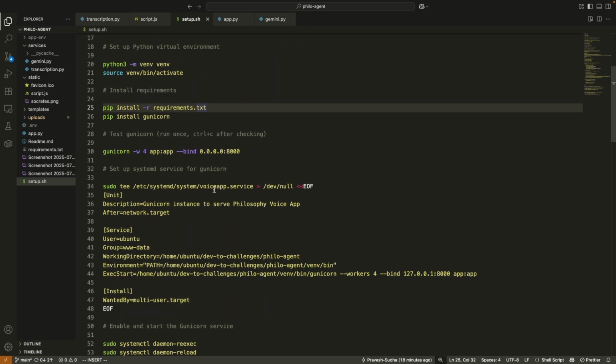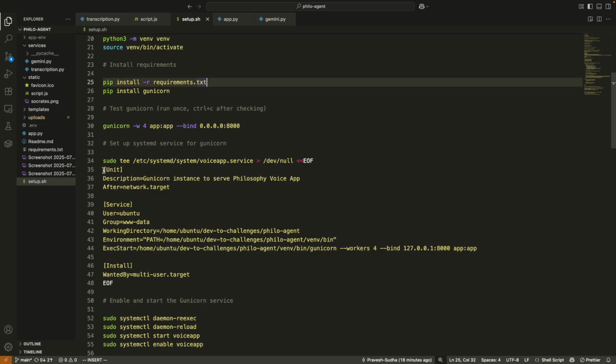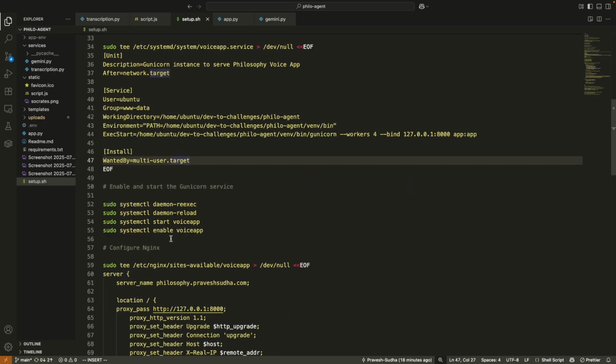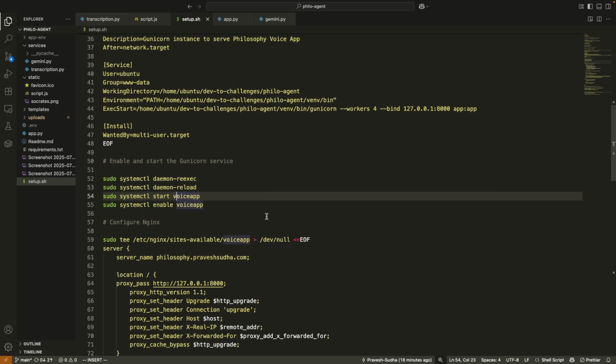Then we run the app using Nginx and set up a systemd service to ensure that the app is running on reboot. So here you can see that we are defining the system service, and here we are just enabling the service. After that we are configuring our Nginx.